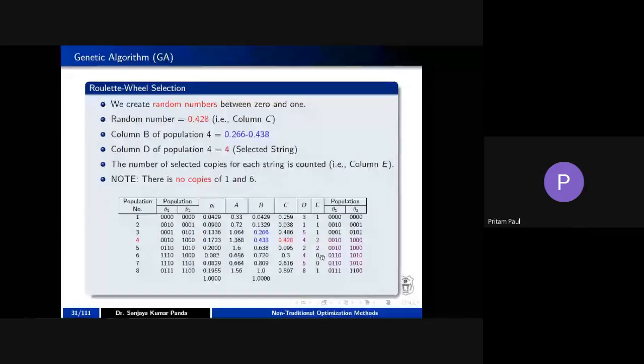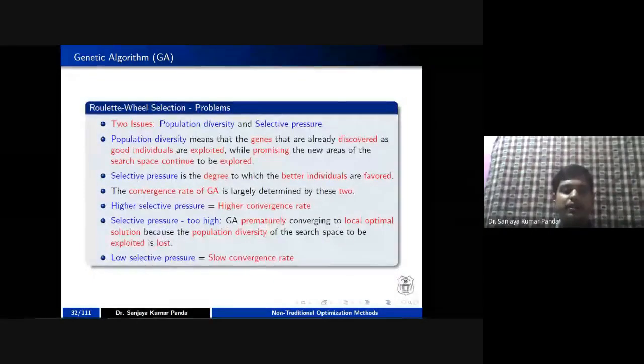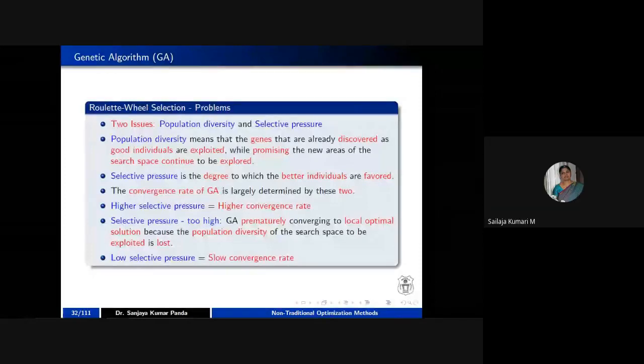Okay. The cumulative probability is not coming, right? Okay, not coming. Okay, these things I have written in this case.